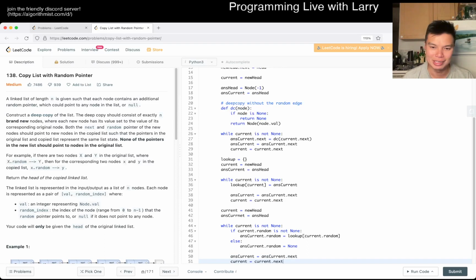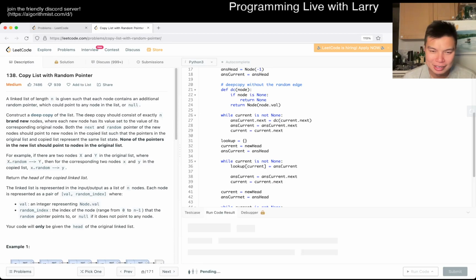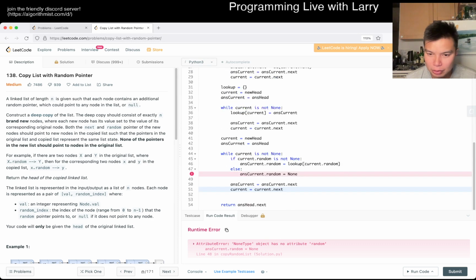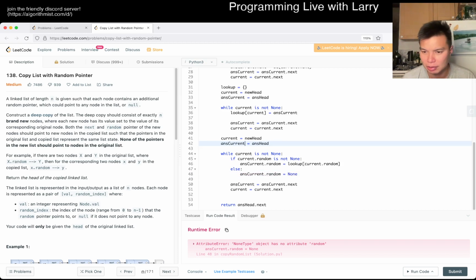This is very long, but hopefully it is correct. Oh, ans current can be. Did I mess something up? Oh, I just typoed it again. Wow, I typoed it twice. Okay.